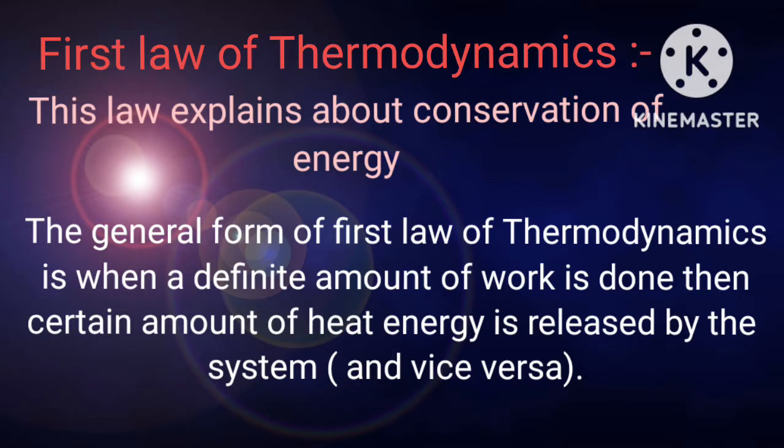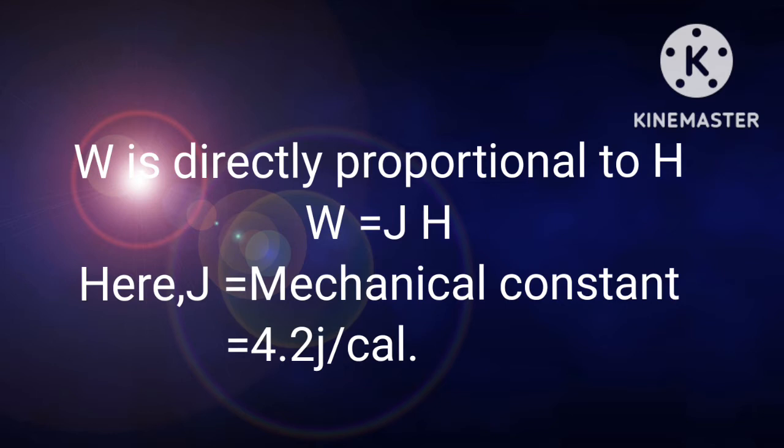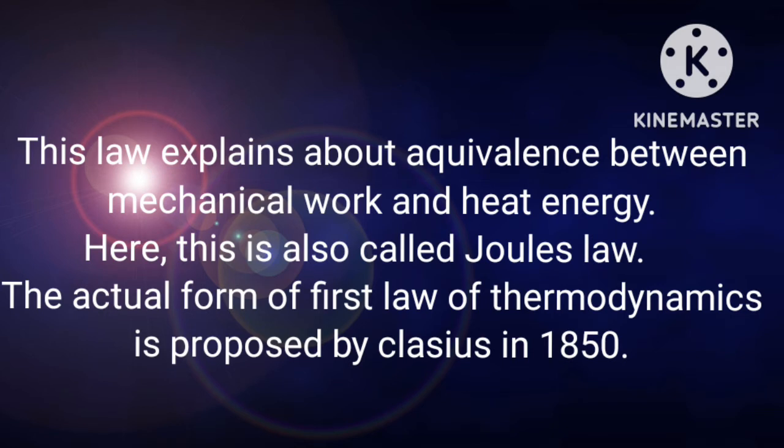Coming to the first law of thermodynamics, this law explains conservation of energy. The general form of the first law of thermodynamics is: when a definite amount of work is done, then a certain amount of heat energy is released by the system and vice versa. Here work done is directly proportional to heat. Then work done W equals some constant J into H, where J is the mechanical equivalent of heat, equal to 4.2 joules per calorie.